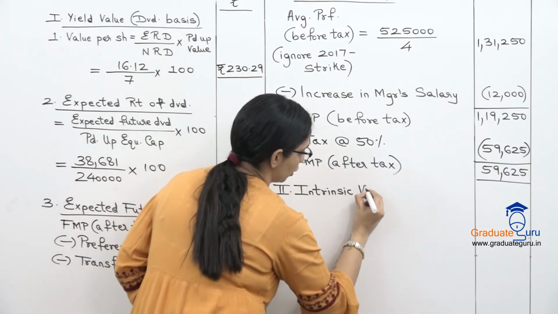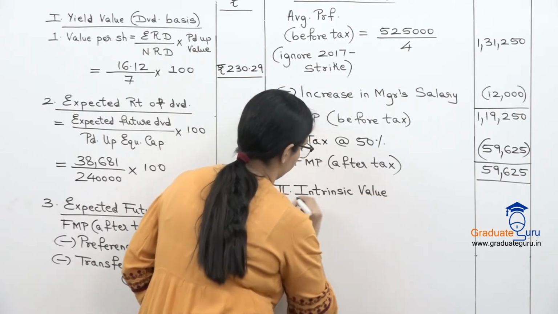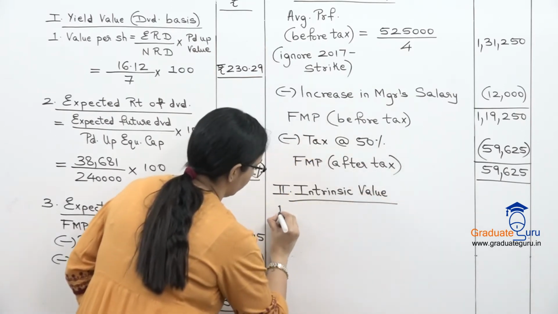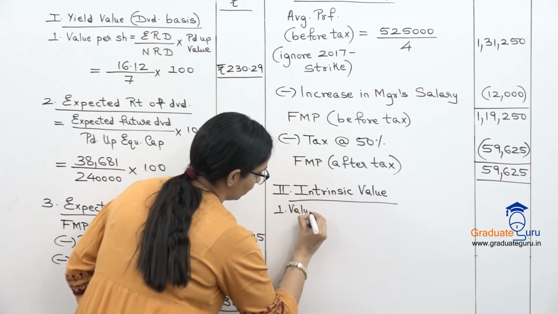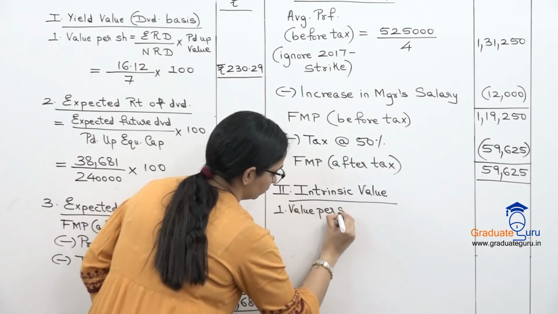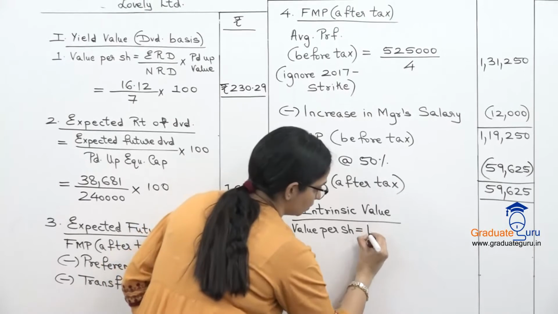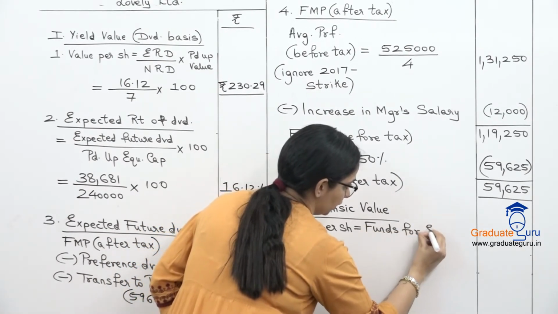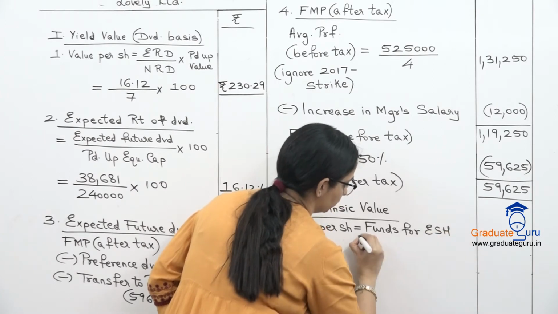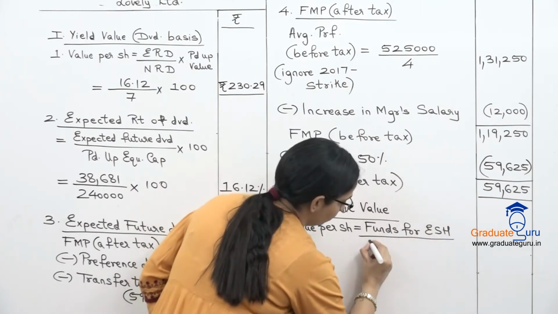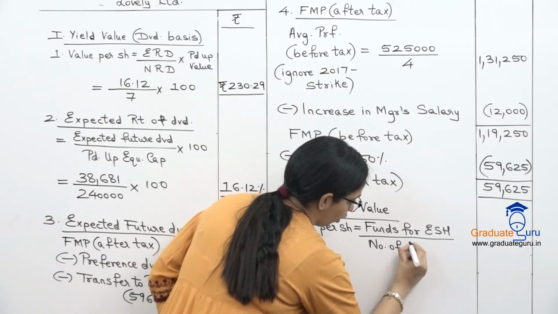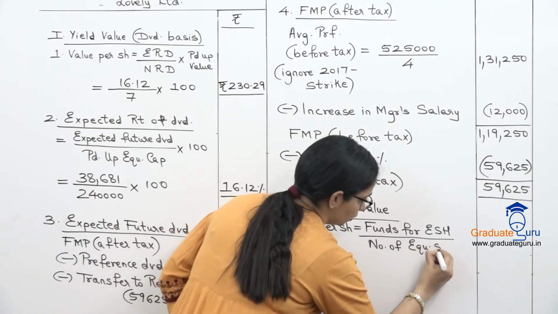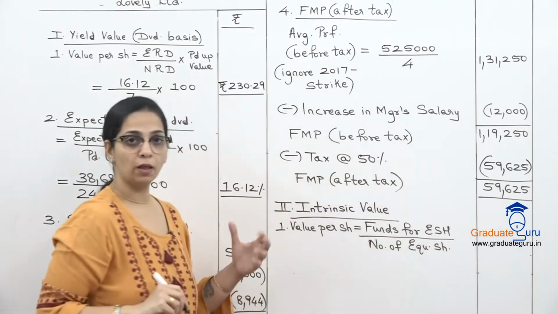Intrinsic value per share. In that, our value per share is funds for equity shareholders divided by the number of equity shares, right?